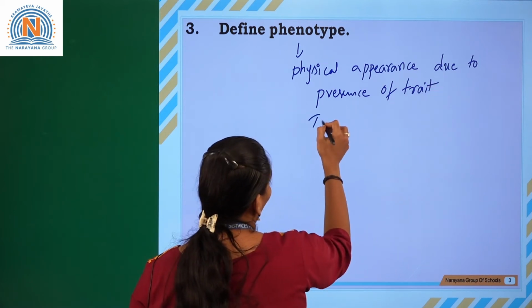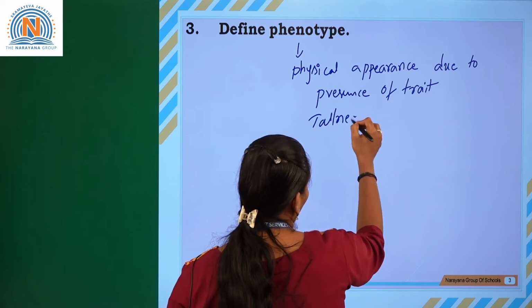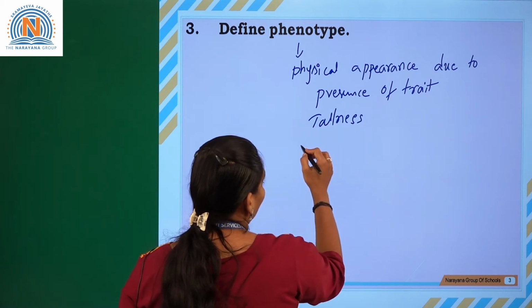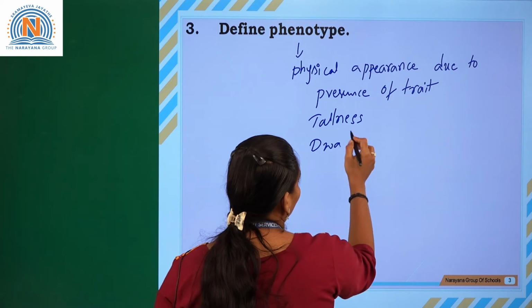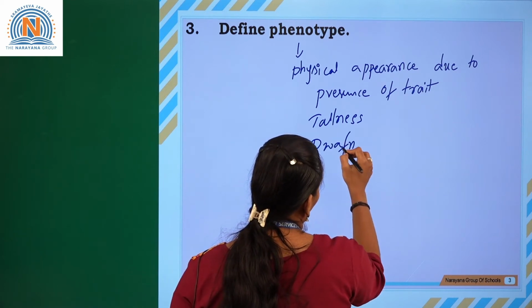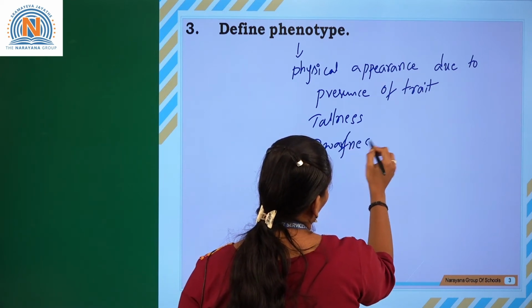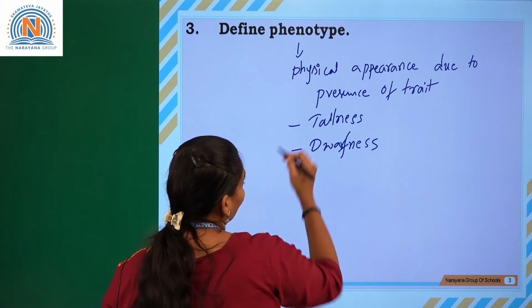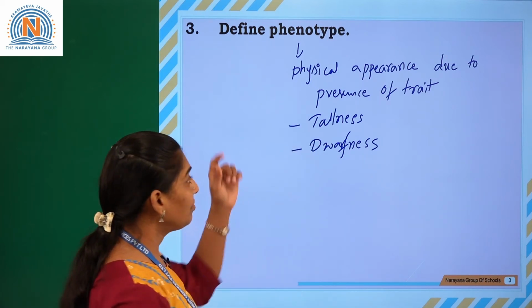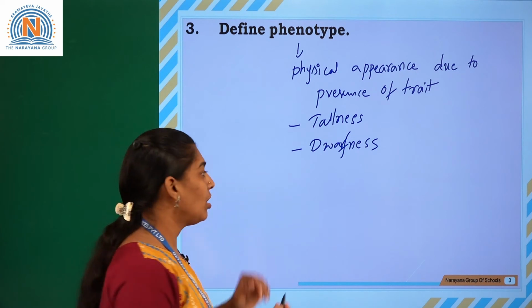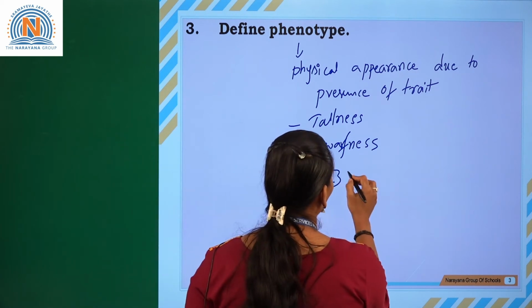We can say tallness, whereas dwarfness, are the physical characters. The phenotypic ratio of the monohybrid cross is 3:1.